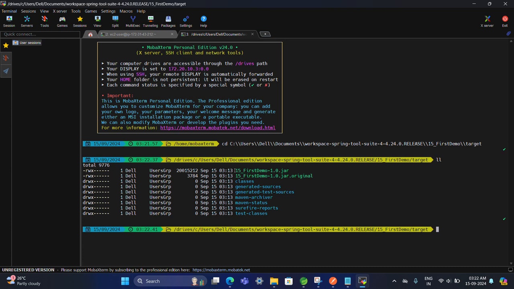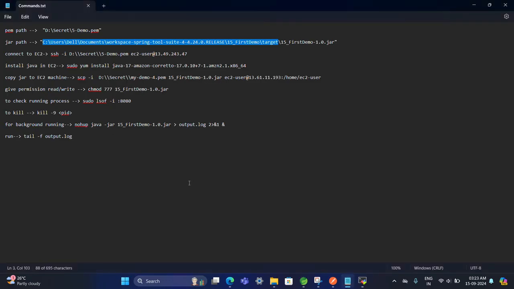Now, I am going to use just one command to copy. That is the SCP command. CP is for normal command prompt copy, and to connect with EC2 we use SCP. So we have to modify it also. Let's understand the command. This is the PEM. So I have to replace the old PEM with my new PEM.